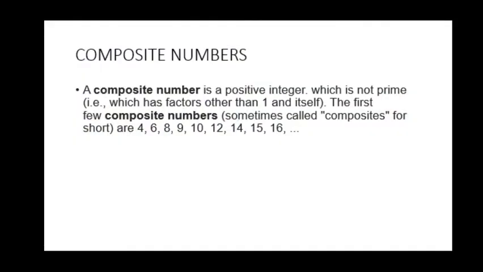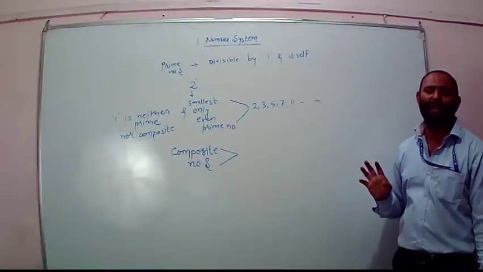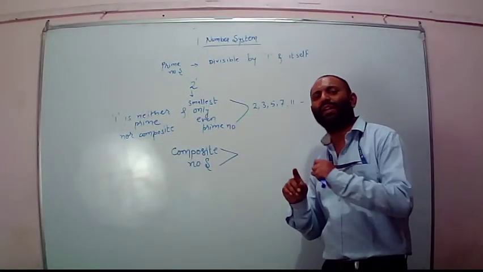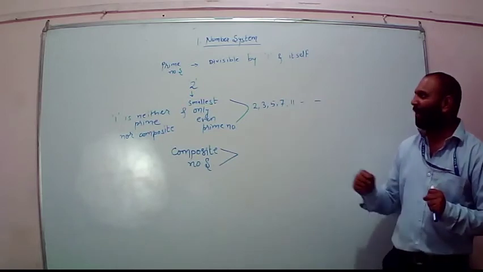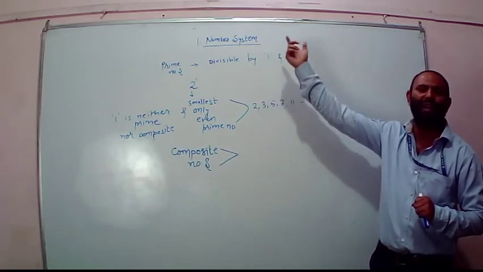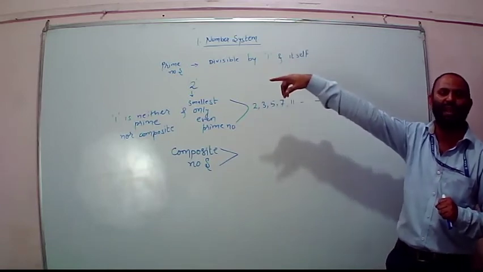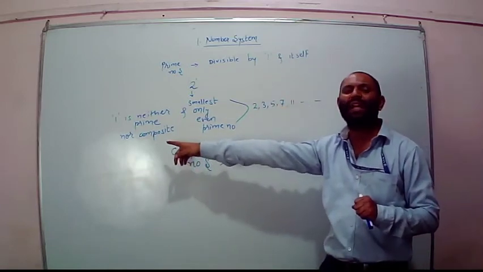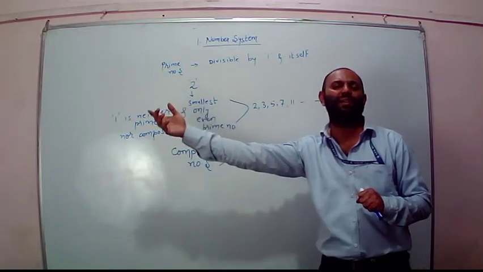A composite number is a positive integer which is not prime. That means if I leave out all the prime numbers, the remaining numbers are composite numbers. Conversely, prime numbers were the numbers which were divisible by 1 and itself, whereas composite numbers are divisible by some other number as well.